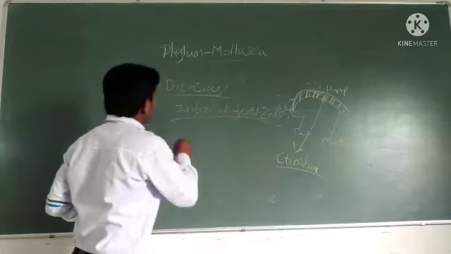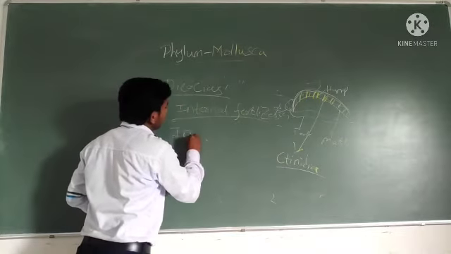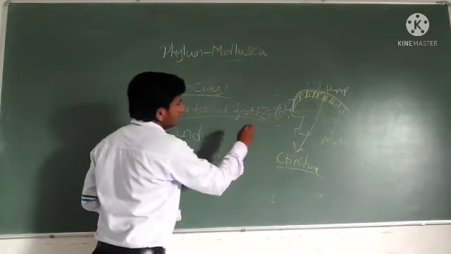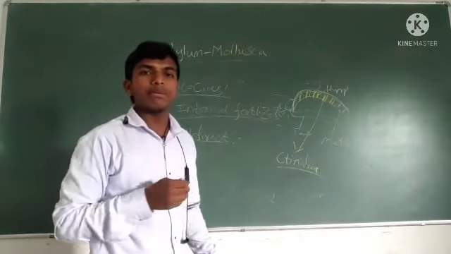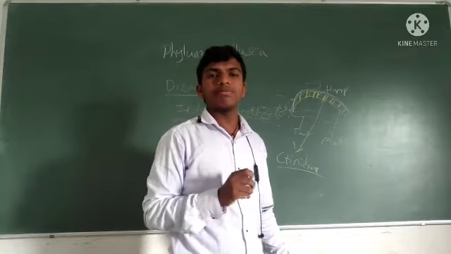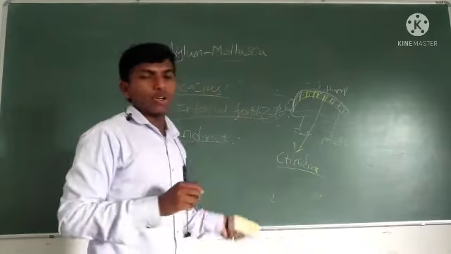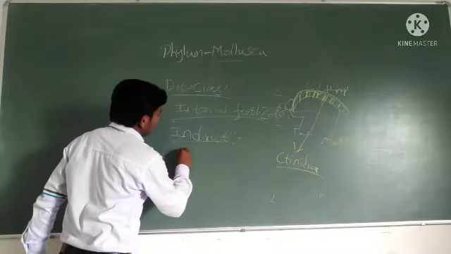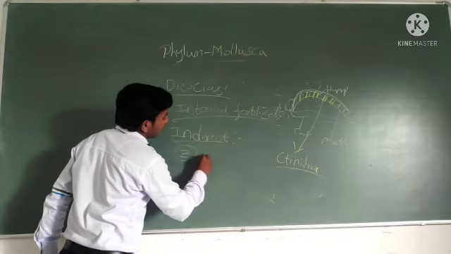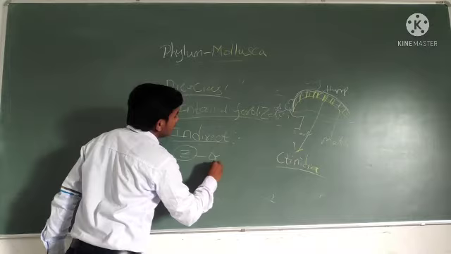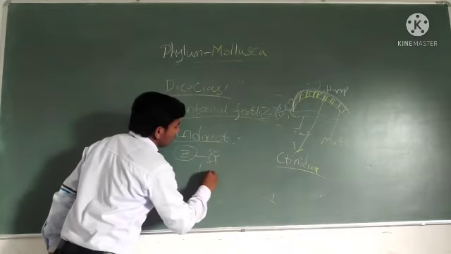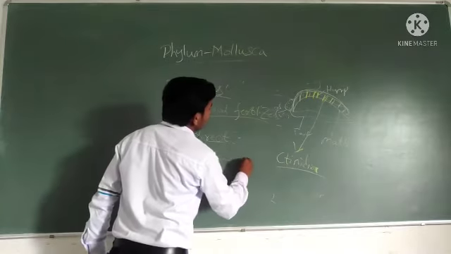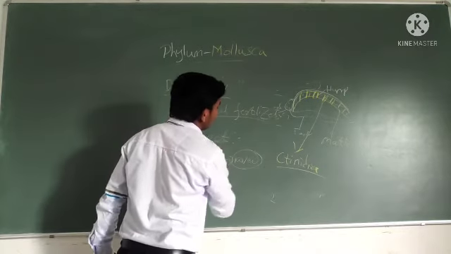Okay. Next, development is indirect development. I told you many times while discussing the previous phyla. Indirect development means that after forming the zygote, one intermediate structure forms before the new offspring.